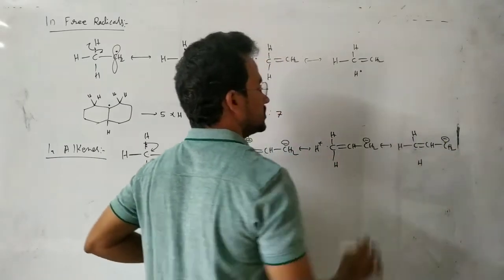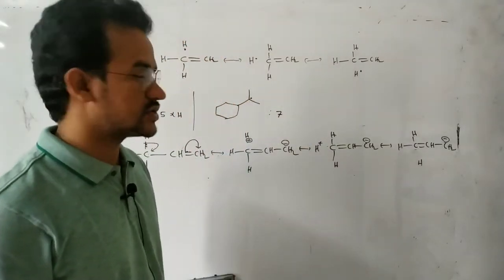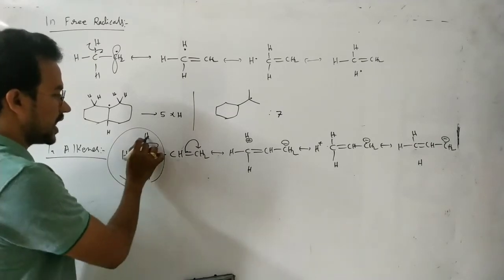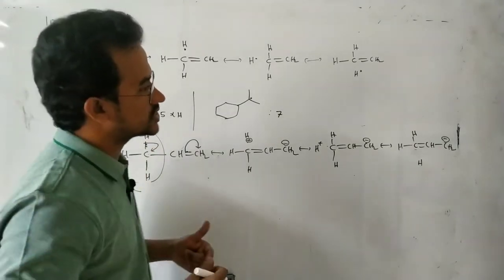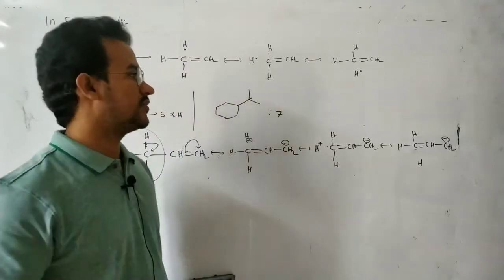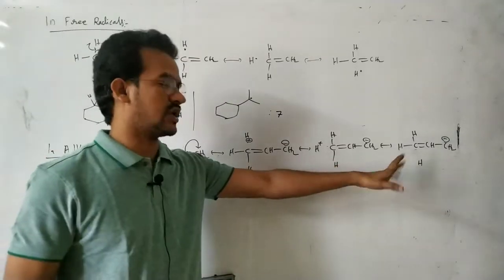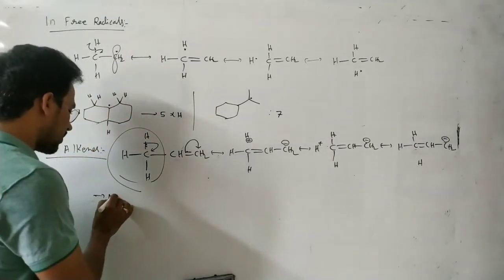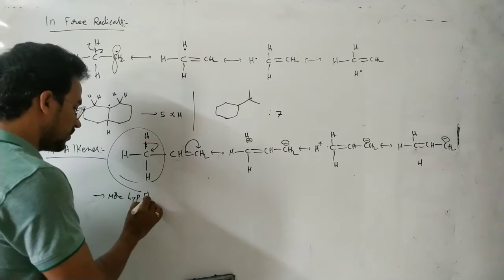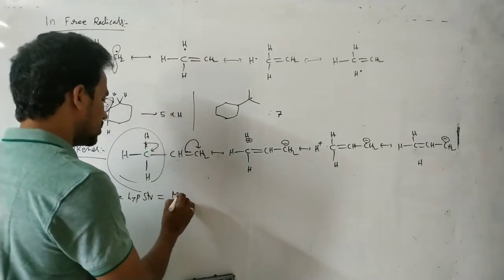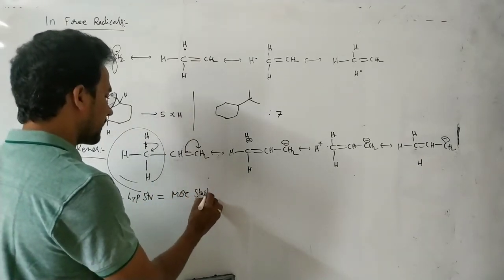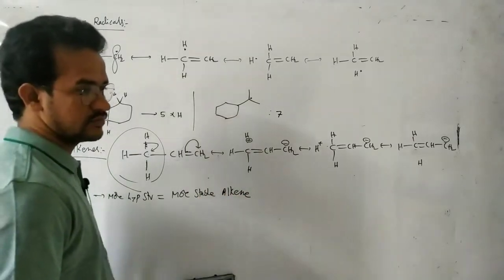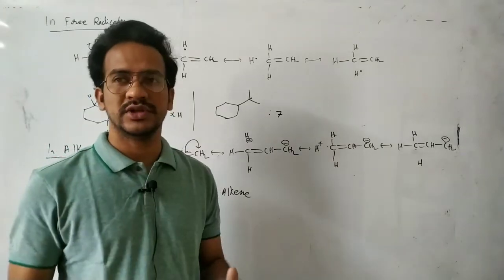So again, the number of hyperconjugate structures equals the number of alpha hydrogens. This is the alpha carbon. On this alpha carbon, 3 hydrogens are there. So the number of hyperconjugate structures equals the number of alpha hydrogens. Here 1, 2, 3. These 3 are the hyperconjugate structures. Now in this case, more hyperconjugate structures equals a more stable alkene. More number of alpha hydrogens, more stable.